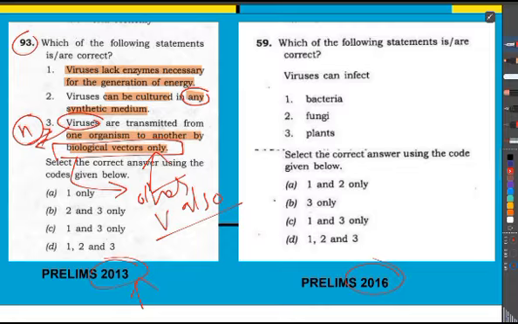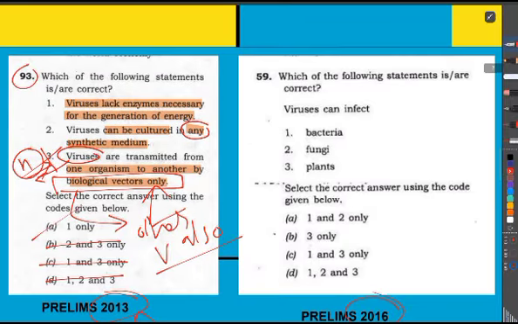For the time being, we don't need to be aware of the other types of vectors, but just by reading that statement, we can understand that there can be other vectors also. Since it says viruses, there are n types of virus, and they are saying that those n types of virus can be transmitted by biological vectors only, which can be wrong. So we can eliminate the third.